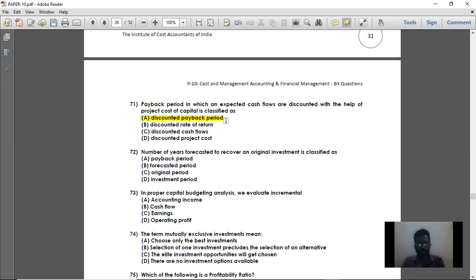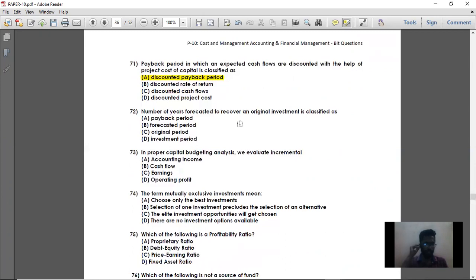And if you are calculating this payback period on discounted cash flows, that is, on present values of the CFAT, then it is called discounted payback period. So here in the question they have asked about payback period in which expected cash flows are discounted, that is when your CFATs are multiplied with the present value factor, and with those present values you find your payback period, it is called discounted payback period. So option A is the right answer.